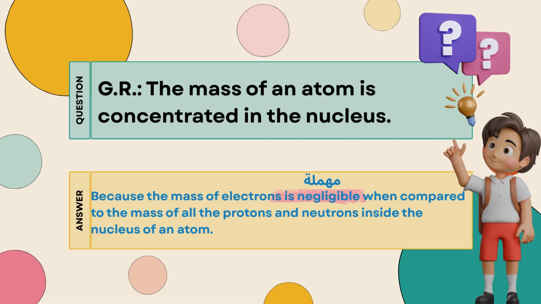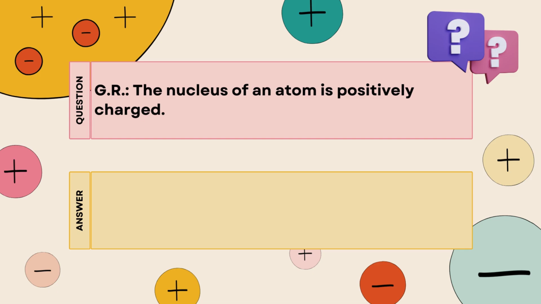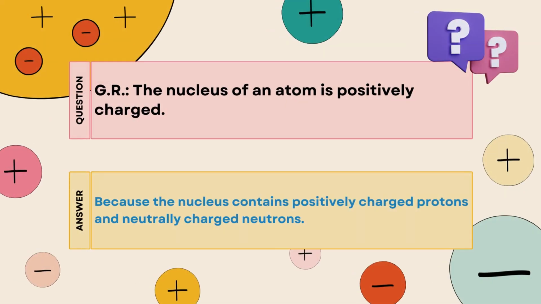Okay, here we have another question. Give reason the nucleus of an atom is positively charged. So why the nucleus of an atom is positively charged? Yes, because what we found inside the nucleus, we found protons and neutrons. Yes, so we know that the protons have positive charge and neutrons are neutral.